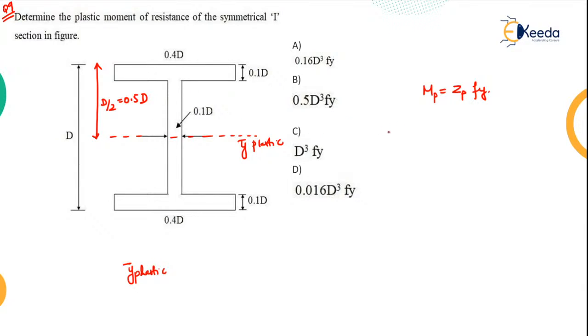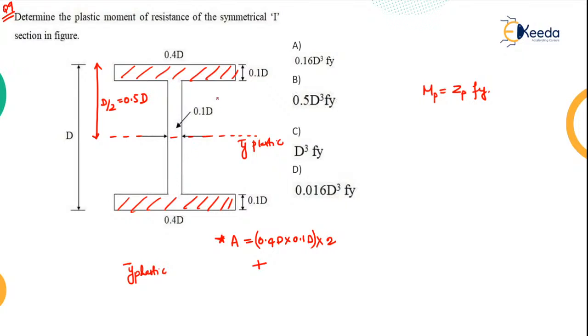Now let me calculate the total area. How will you calculate the total area? So 0.4 d into 0.1 d, right? This area, but this area is 2 times. Here also you have that area. So what we can do is take this value into 2, plus